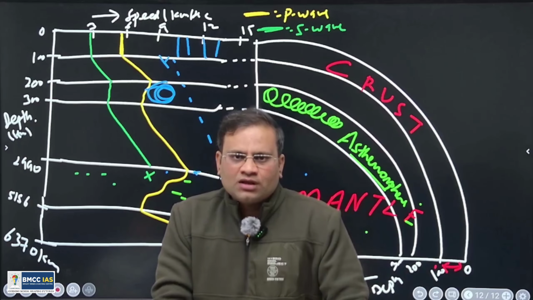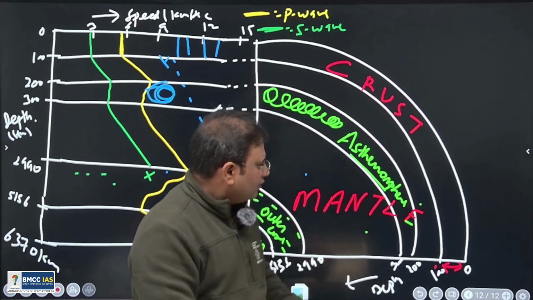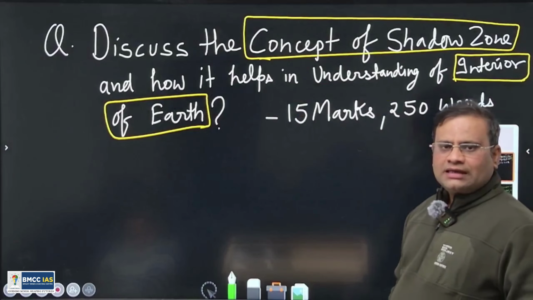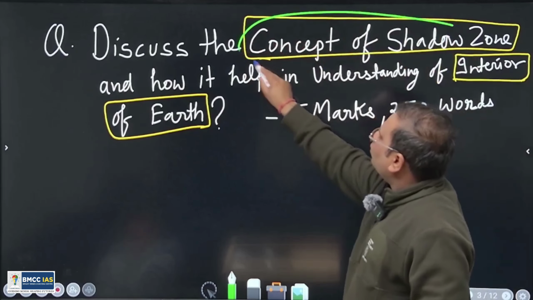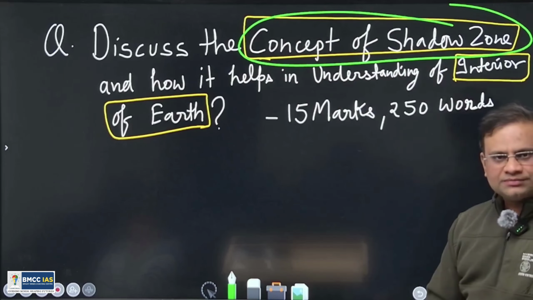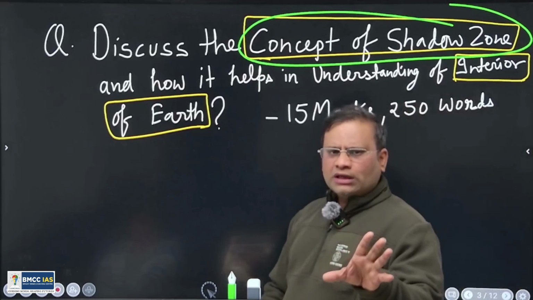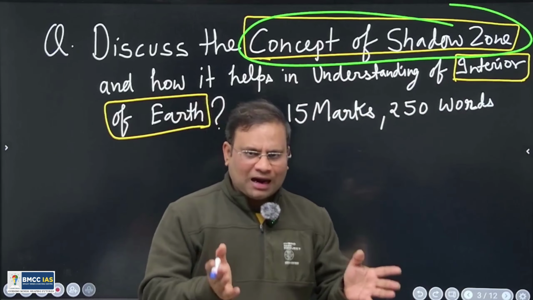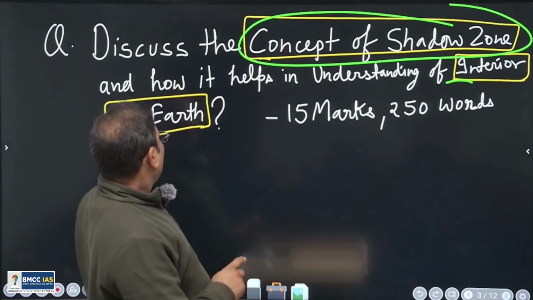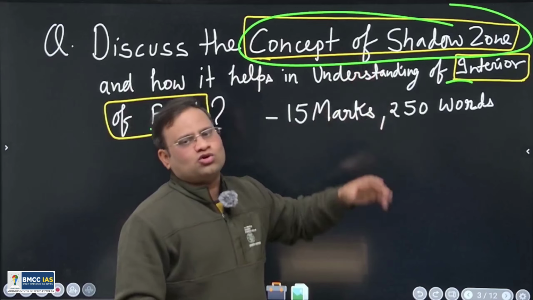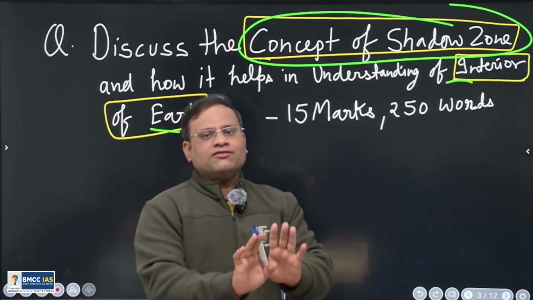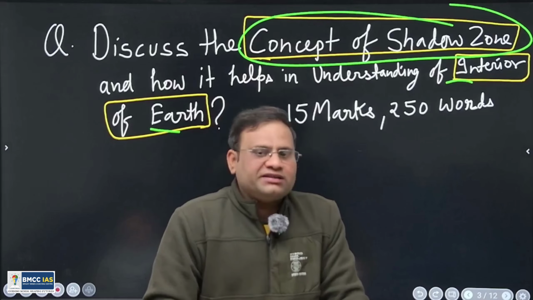Right? So in this way, go back to the first slide, this is the question. Right? So the concept of the shadow zone helps in the understanding of the interior part of the earth. So in this 20-minute or 25-minute part, we have only discussed the interior part of the earth. Now, we will come to this shadow zone concept, and in that way, we will relate that and frame an answer, how to write this answer.